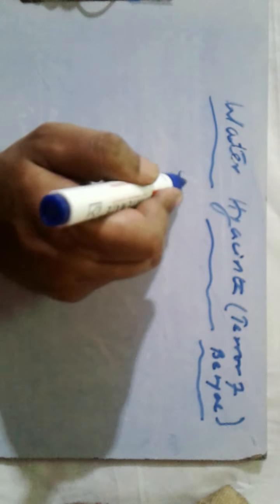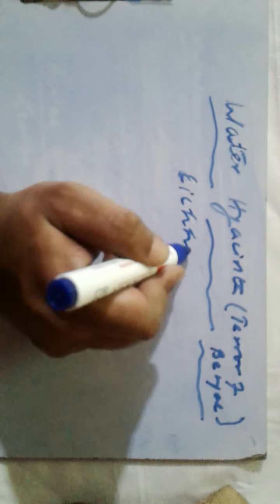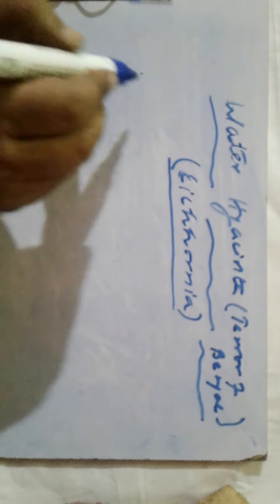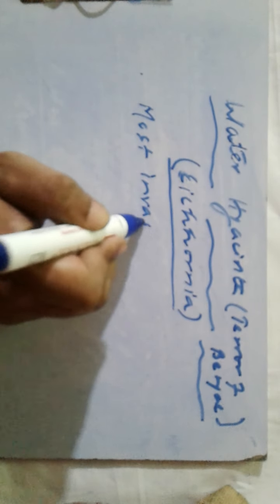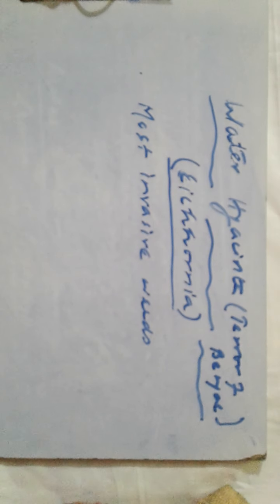So let us focus on water hyacinth. The scientific name of water hyacinth is Eichhornia. Water hyacinth is the most invasive weed, that means an attacking weed. Weeds are plants which are quite useless.